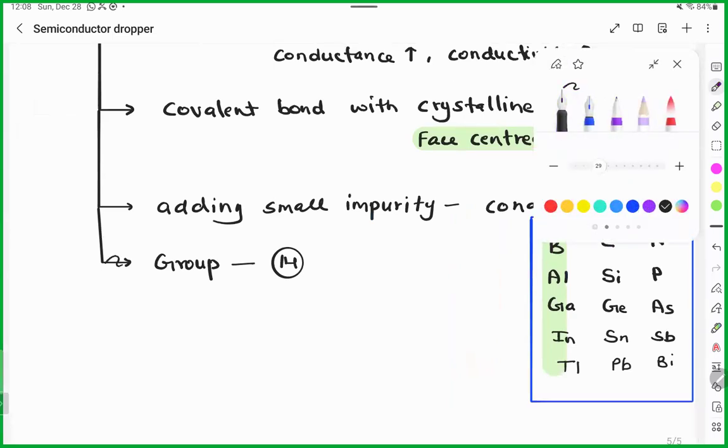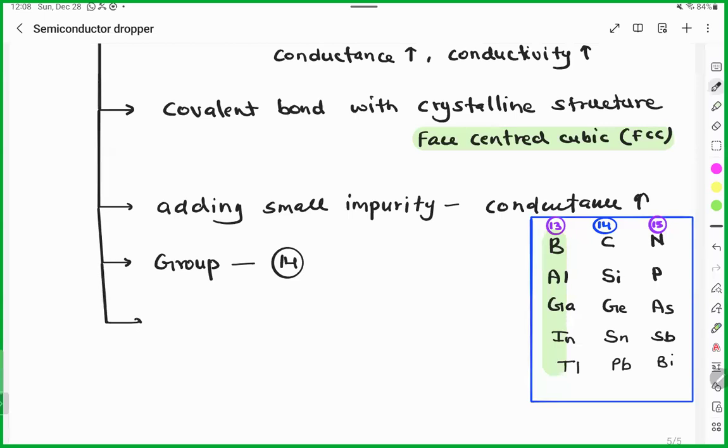Next, if you see forbidden energy gap, FEG, the same thing is also known as energy band gap. So this range can vary from 0.1 to 3 electron volt, because we said more than 3 electron volt is insulator. Before that, semiconductor.